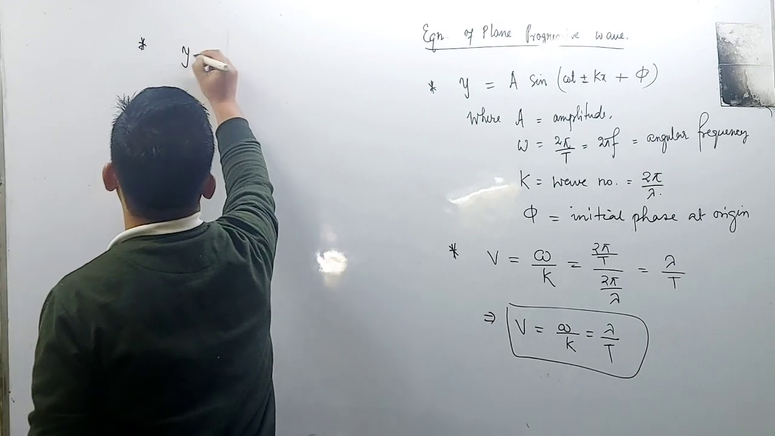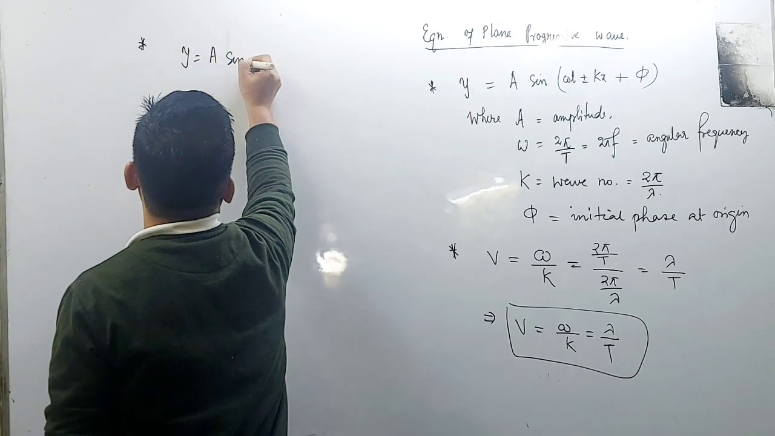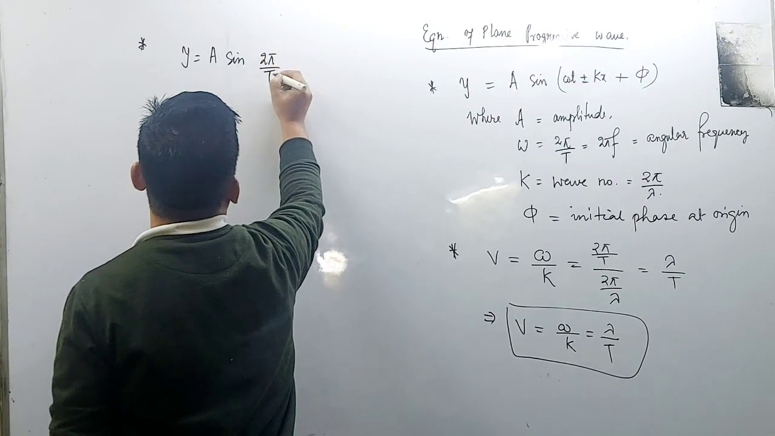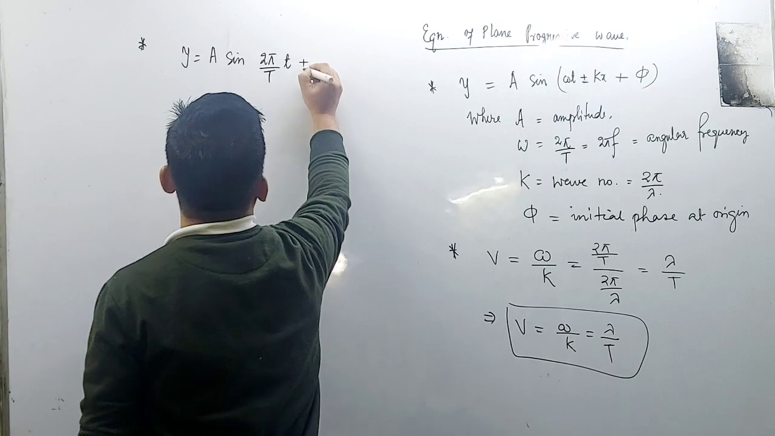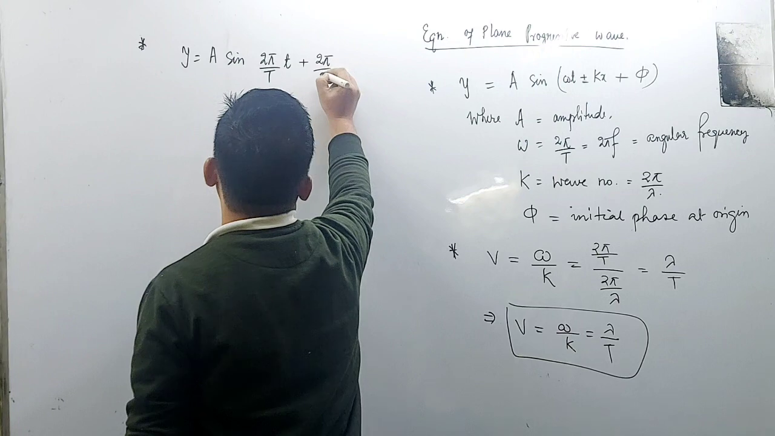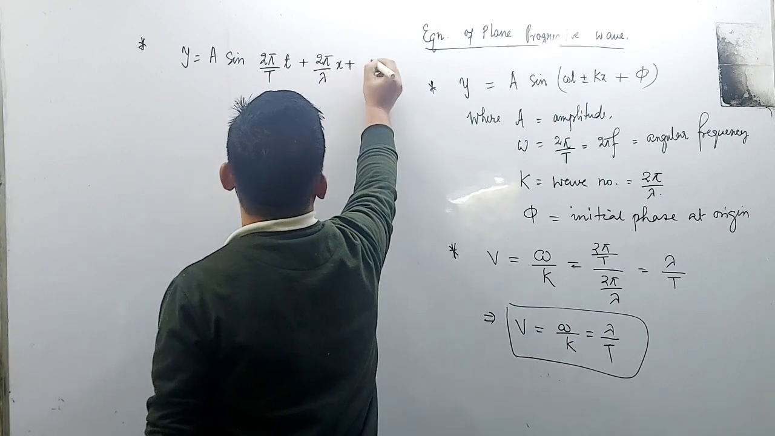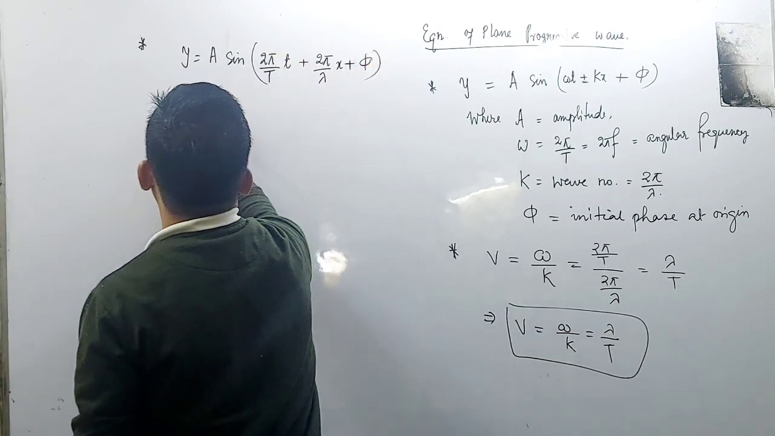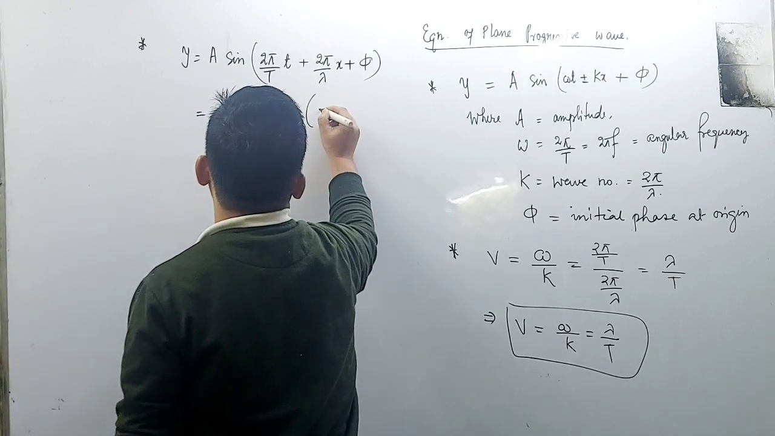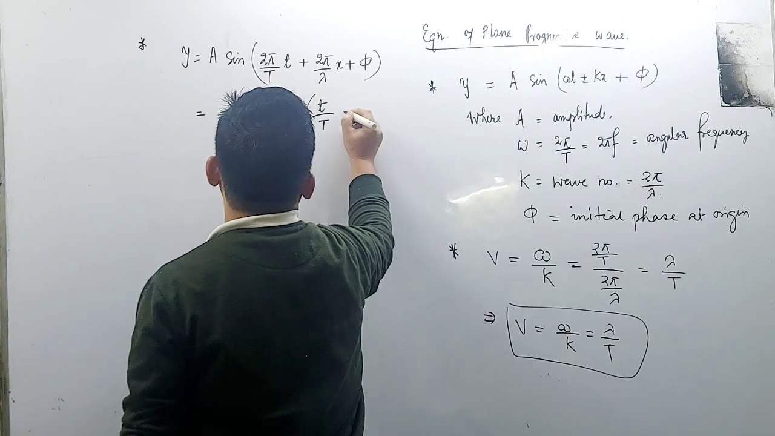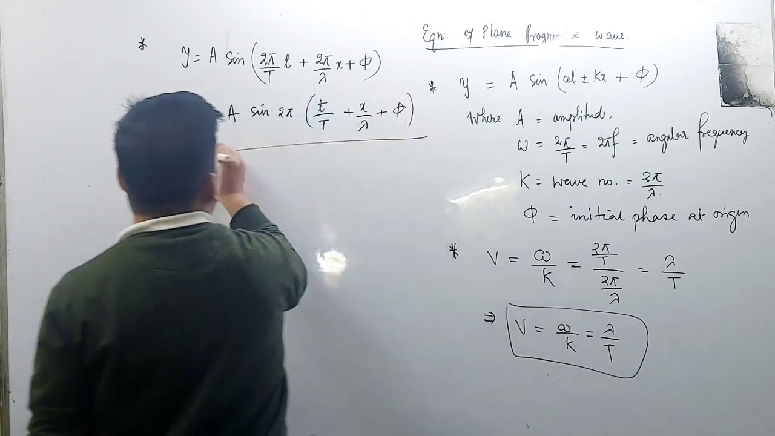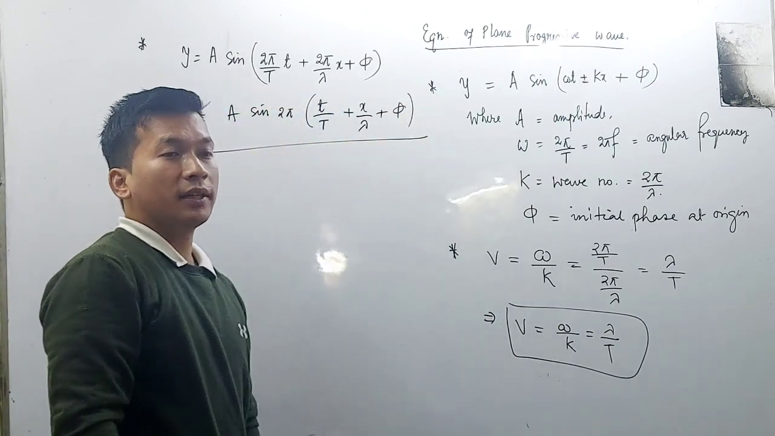Then y is equal to a sine of, we can put omega as 2 pi by capital T times small t, plus k as 2 pi by lambda times x, plus pi. From here we can take out a sine of 2 pi common, and this will be t divided by capital T plus x divided by lambda plus pi.